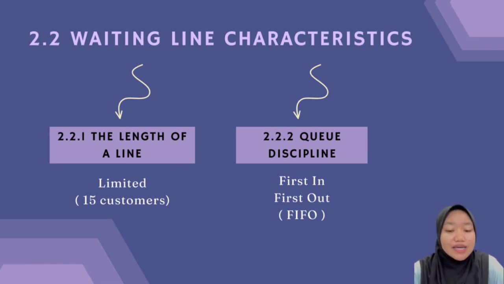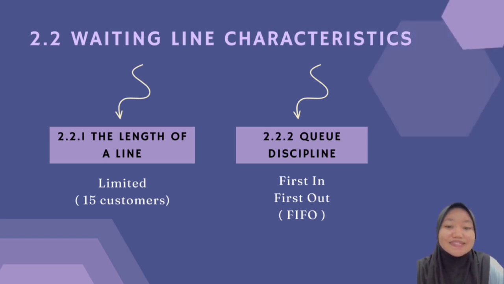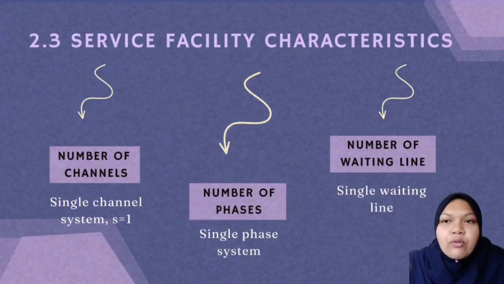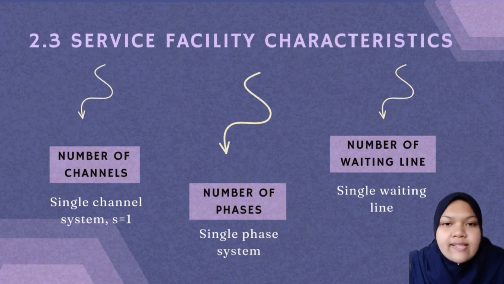Tealive Tapah has a limited length of line, which is 15 customers at a time. The limit of restaurant space affects the length of the line. Besides that, Tealive Tapah applies a first in, first out queue discipline, as other food and beverage restaurants do. The first customer who queues and orders is the first one who leaves the premises, as they have been served. Next, we move to 2.3, which is service facility characteristic.